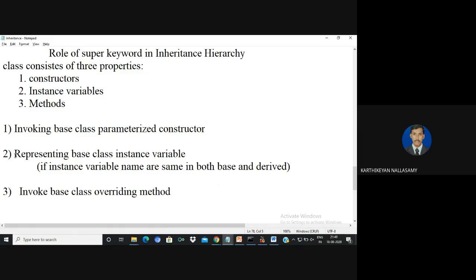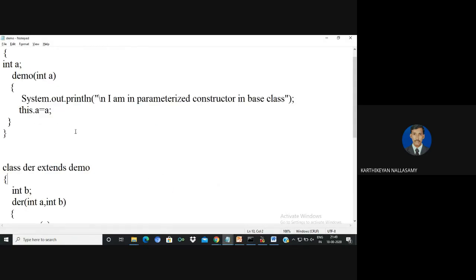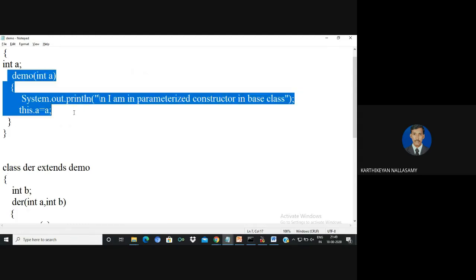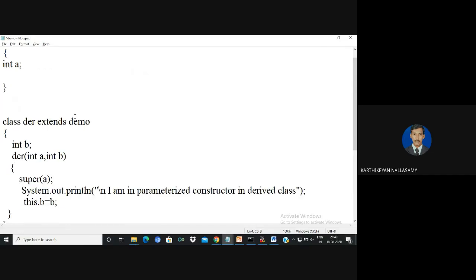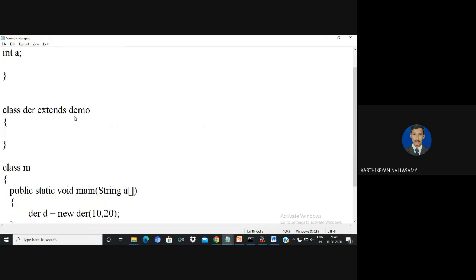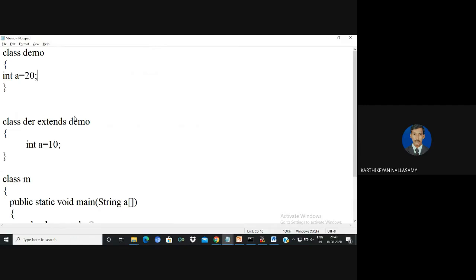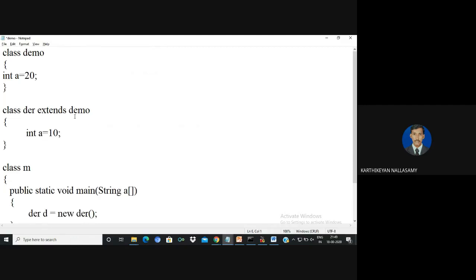And the second one is for representing the base class instance variable. It is very, very important. So now consider the constructor is over. I'm going to remove this. So here I have a variable a. For example, it takes 10. Sorry, I'm going to assign some values here. For the base class, the value of the variable a is 20. In the derived class, the value of a is 10.